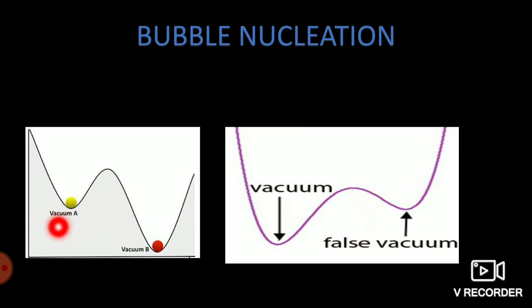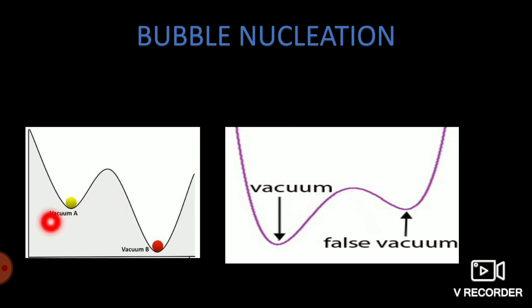For our Higgs field to go to that point, it has to cross this barrier. There needs to be some external push, but in quantum mechanics, there is a tool called quantum tunneling, in which quantum particles can tunnel through the barrier and reach the local minima.